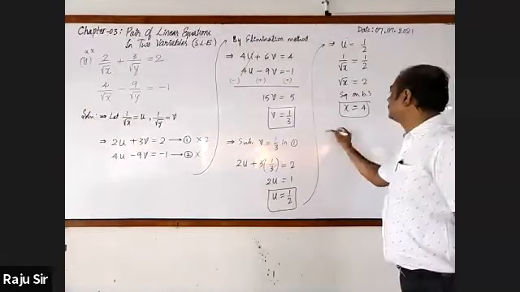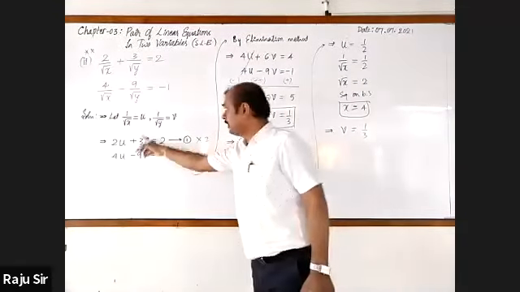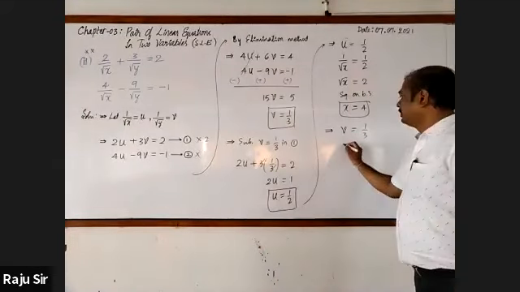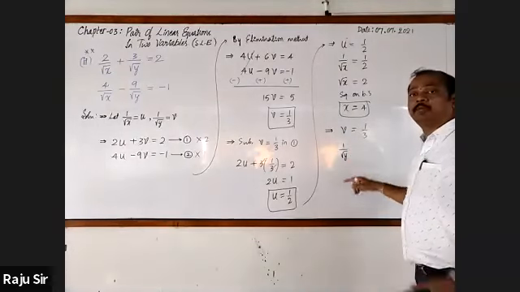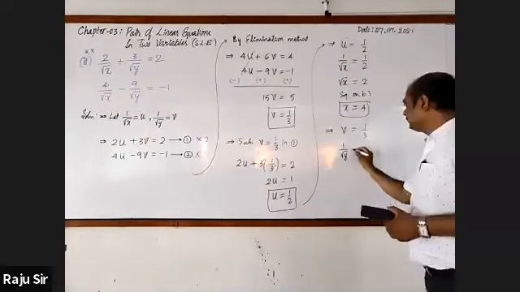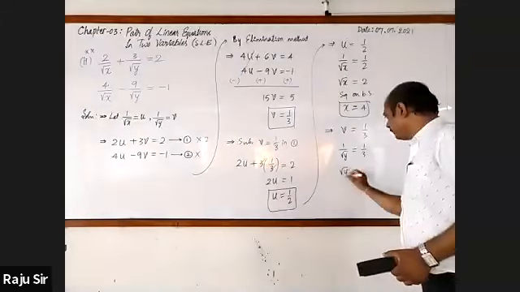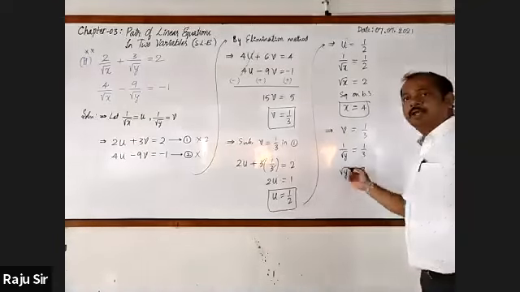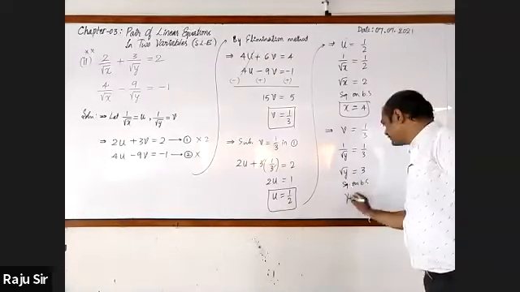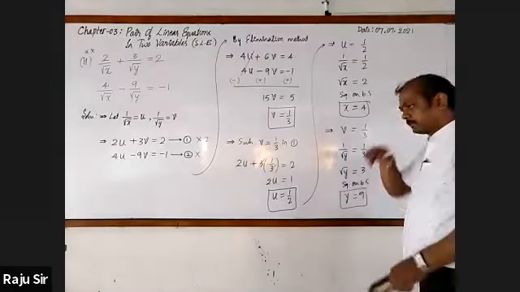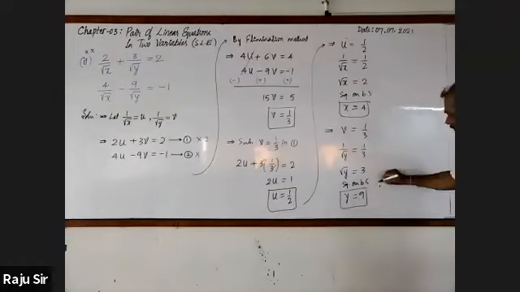Next, I go for taking the v value. v is 1 by 2, and we have assumed v in place of 1 by root y. So 1 by root y is 1 by 3, that is equal to root y equal to 3. Again squaring on both the sides, y is equal to 9. x is 4 and y is 9. You may write the conclusion.